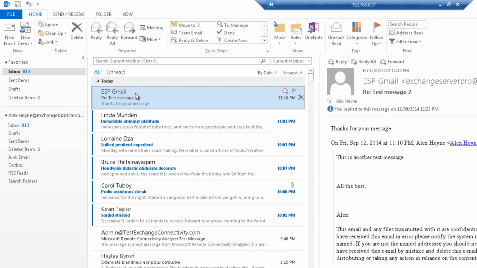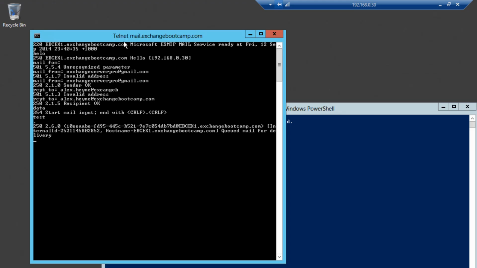So what if we tried to relay to an external address using that Gmail account? I'll go back to the domain controller. Do another hello, and this time we'll say mail from Exchange Server Pro at gmail.com, and I'll just do a rcpt to, let's say, a Hotmail address.